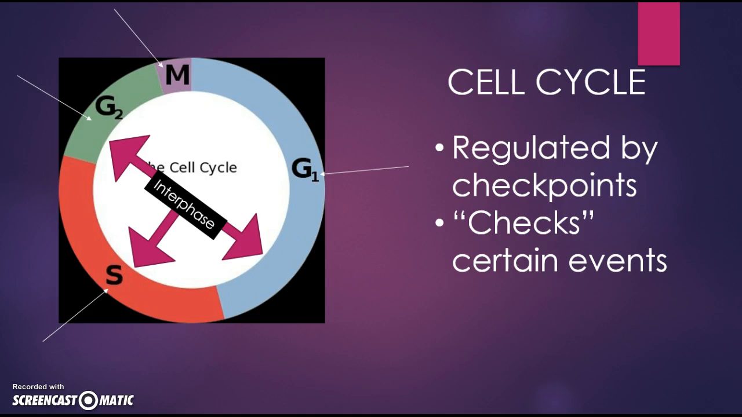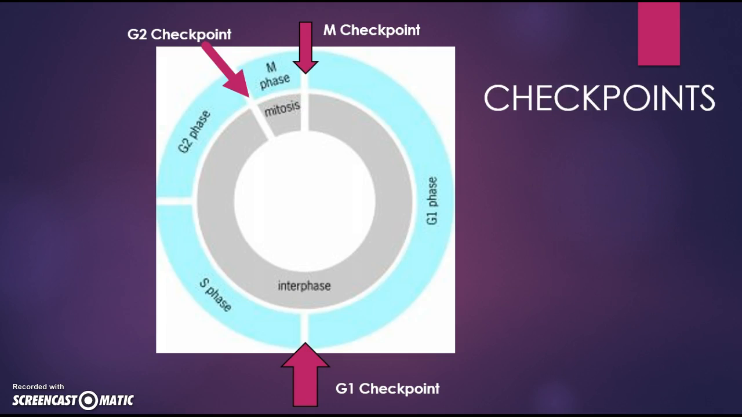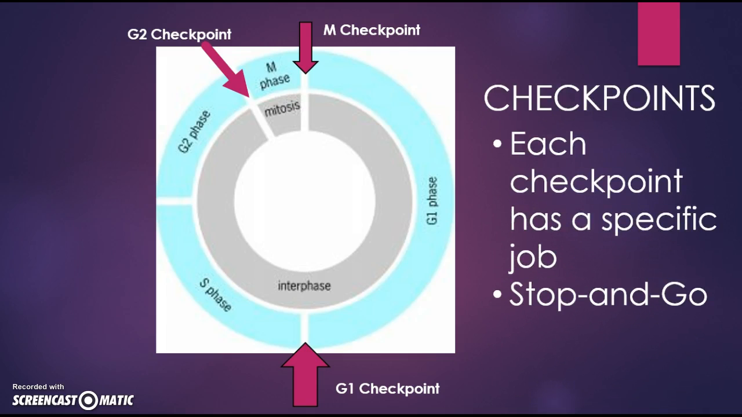Within interphase, there are three phases: the G1 phase, the S phase, and the G2 phase. All of the stages are regulated by internal controls or checkpoints. This is important because it checks for particular events to occur before allowing the cell to continue in cell division. There are three checkpoints, and each checkpoint has a specific job and allows the stop-and-go function of the cell cycle. There's the G1 checkpoint, the G2 checkpoint, and the M checkpoint.